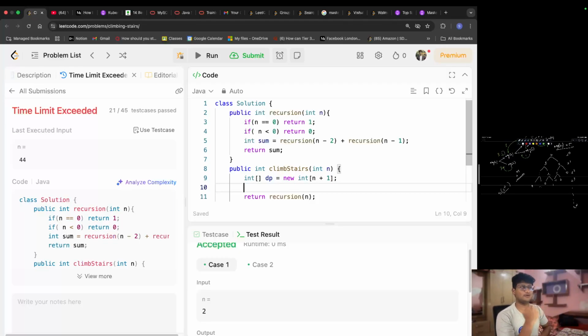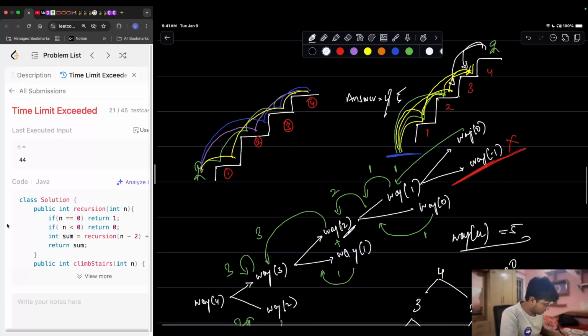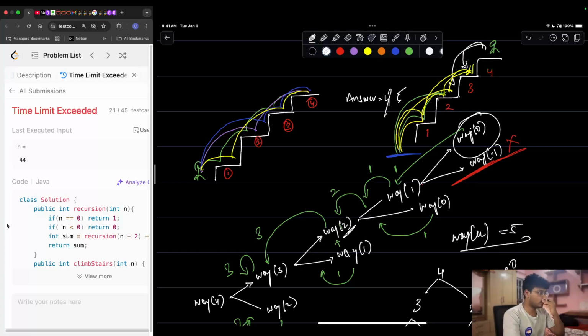Actually, we don't have to take it as minus 1. We can leave it as 0 itself, because there can be no number of ways to reach a point that is equal to 0. By that what I mean is, the number of ways to reach 0 itself is 1, right? That's what we saw over here. Number of ways to reach 0 is 1, right? So there can be no possible way where the answer is 0, right? So let us keep it as 0.